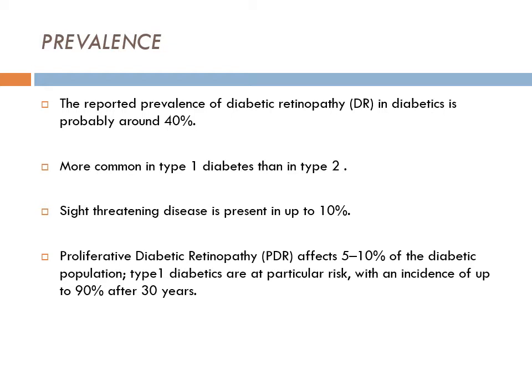Now we talk about prevalence. The reported prevalence of diabetic retinopathy in diabetics is around 40%. It is more common in type 1 than type 2. It is a sight-threatening disease, presenting as sight-threatening in up to 10% of people. Proliferative diabetic retinopathy affects 5 to 10% of the diabetic population. Type 1 diabetics are more at risk for PDR changes, where incidence is up to 90% after 30 years.